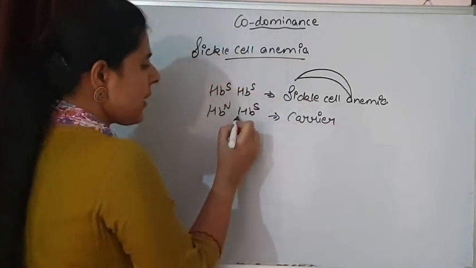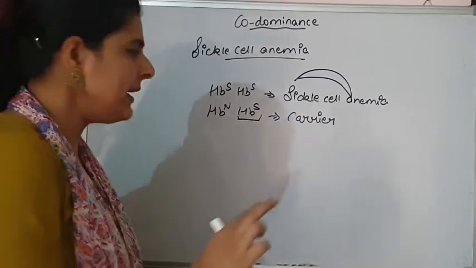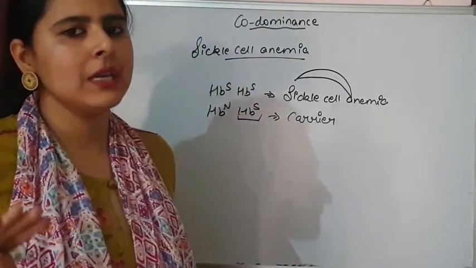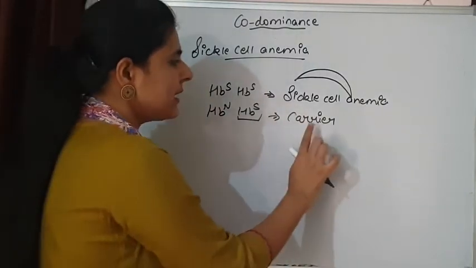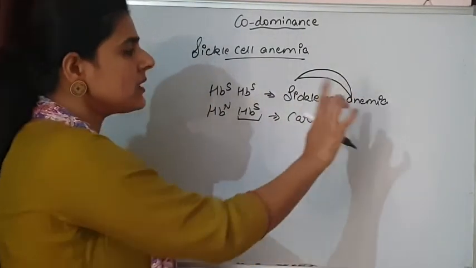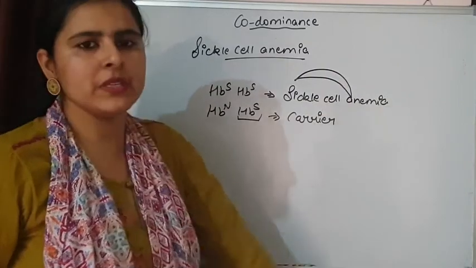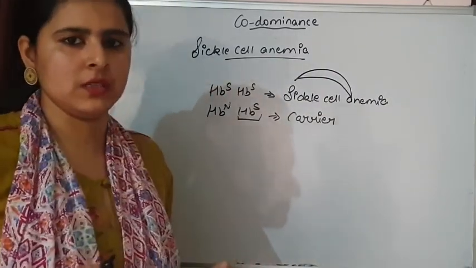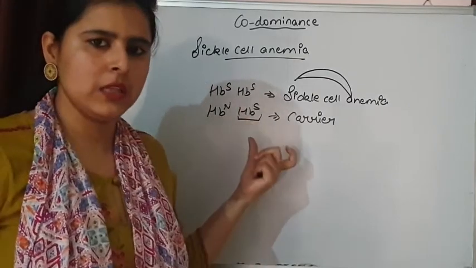Carrier means it is having one defective gene and this individual has the ability to transfer it into the next generation. That's why we are saying it is a carrier, but it is not a sickle cell anemic situation, because here one normal allele is still present. So both are expressing themselves.